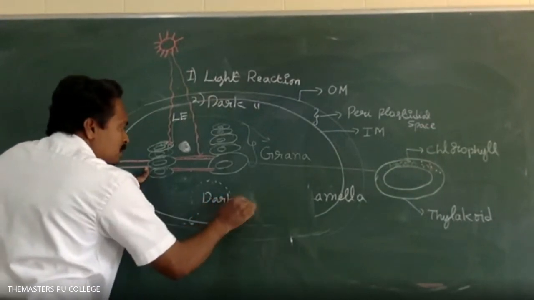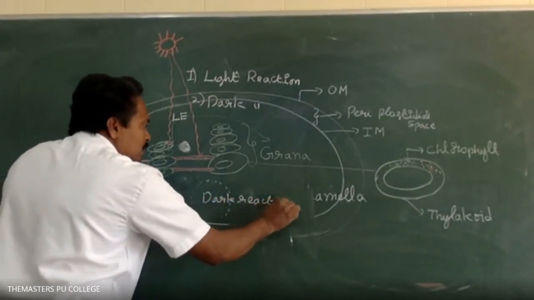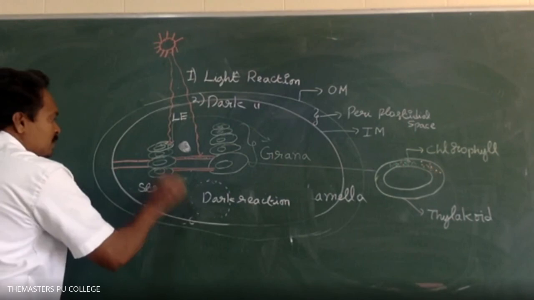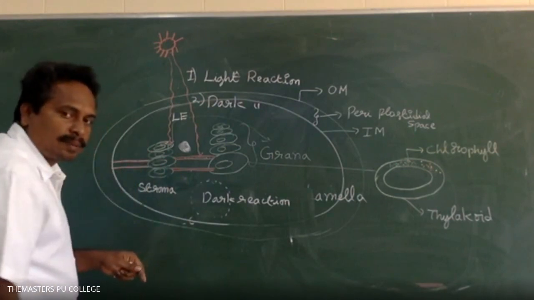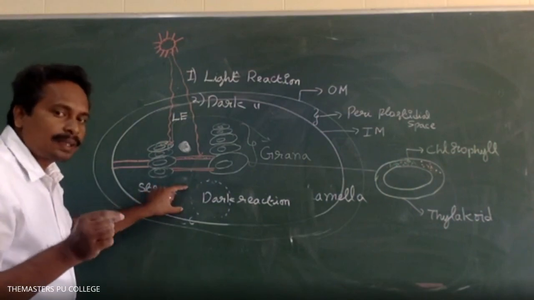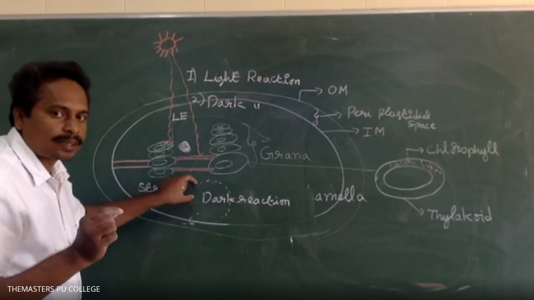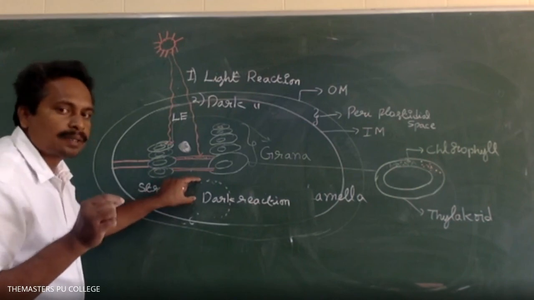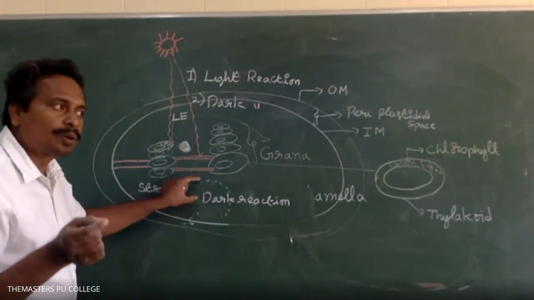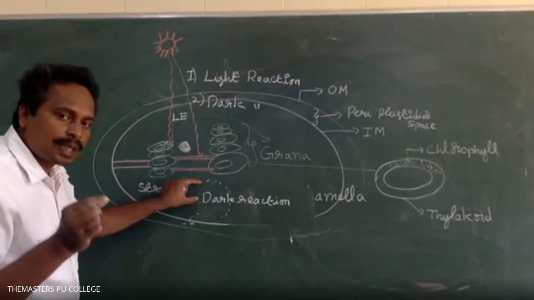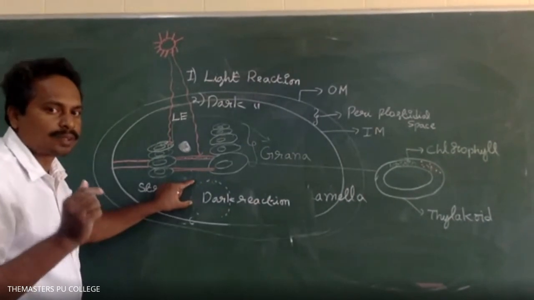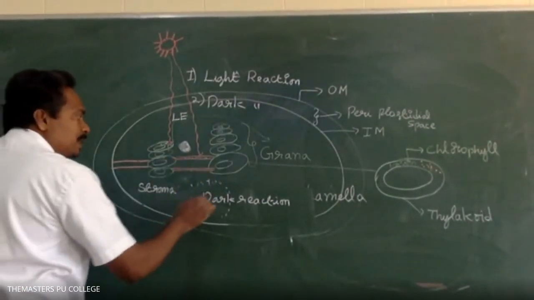The dark reaction takes place in the stroma region of a chloroplast. So photosynthetic enzymes are present in the stroma region of the chloroplast. The enzymes which are involved in the photosynthesis process are known as photosynthetic enzymes. The photosynthetic enzymes are located in the stroma region of the chloroplast.